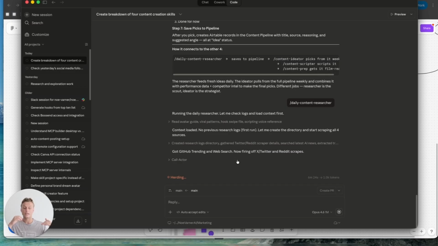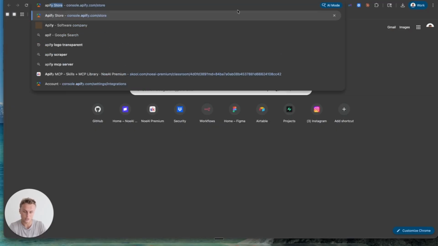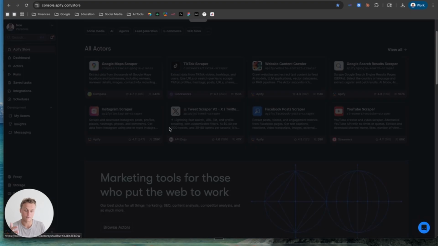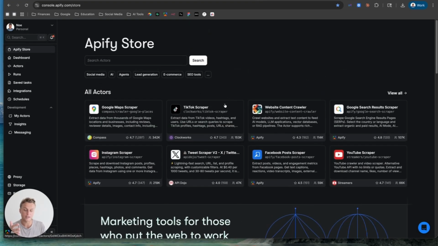So it already searched GitHub and web search, and now it's gonna do Reddit scrapes and Twitter. And how it does that is it uses Apify. If you guys don't know what Apify is, it's basically just a store, a marketplace for scrapers. So any piece of data on the internet that you want, you can get in Apify.